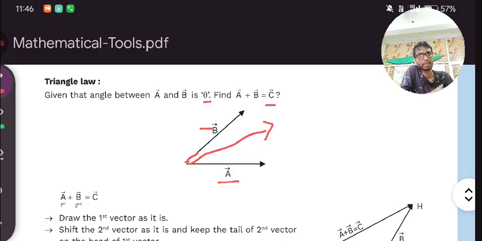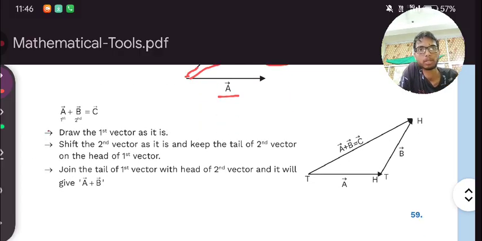Here we added a vector with itself, tail to tail with another vector. But what about if we add tail to head, head to tail? In that case, you will get a vector which does not start from the origin of the Cartesian plane. The earlier one starts from the origin because we added the two vectors tail to tail. That's why.